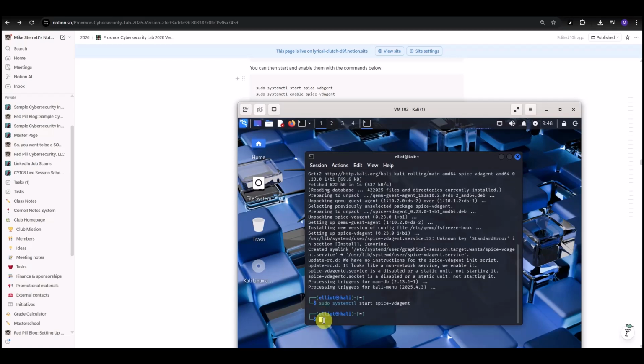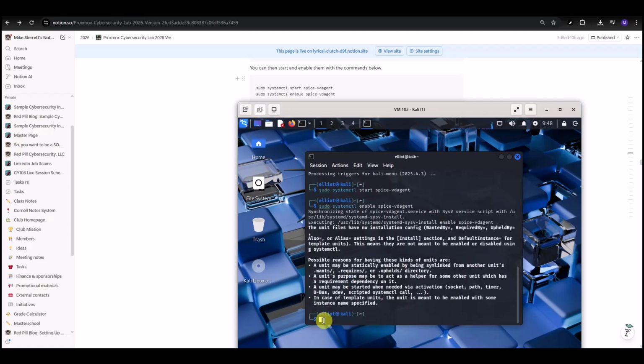And then we want to do the same thing to enable it. So it's basically the same command. And what enable does, once again, is prevent you from having to go in and start the service every time the computer starts.